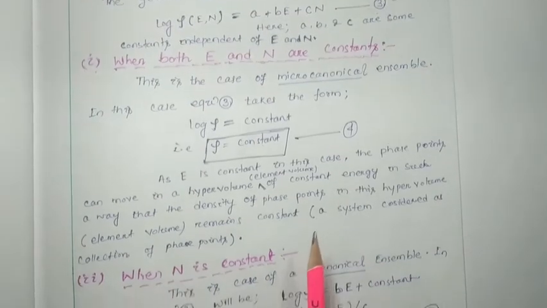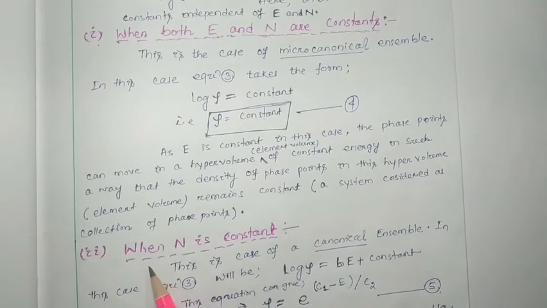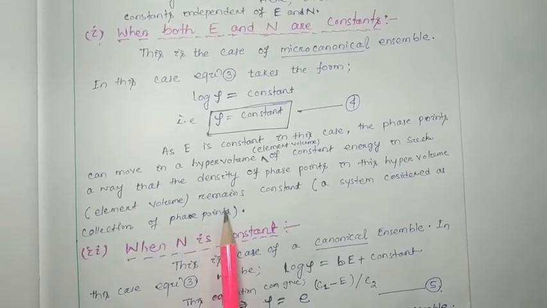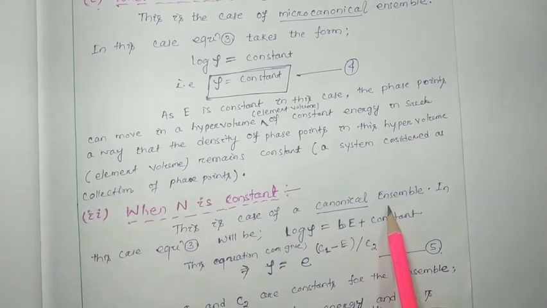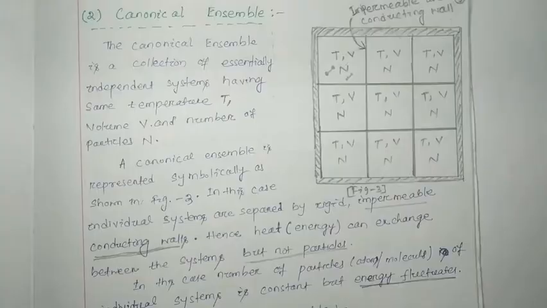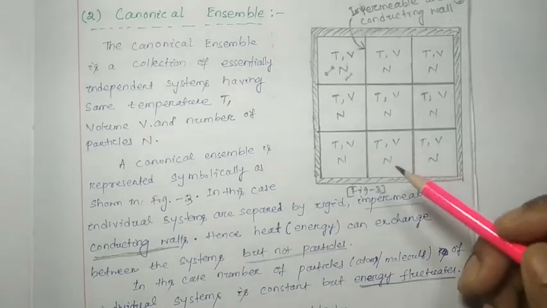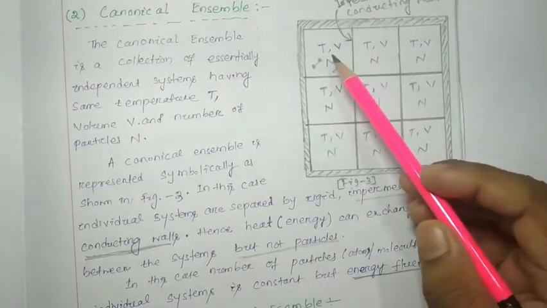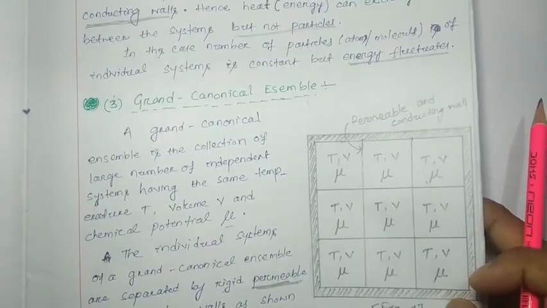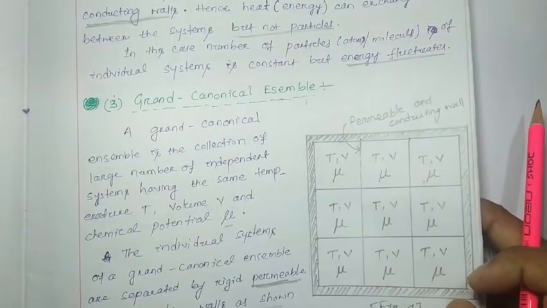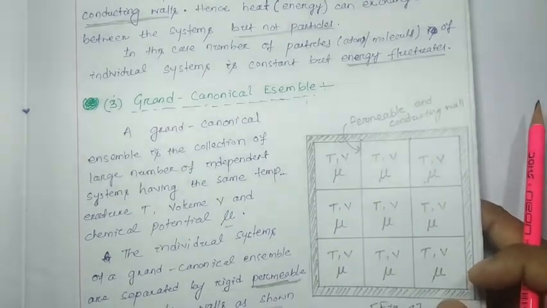Now we have to consider the second case, when only N is constant. This is the case of the canonical ensemble, which you can check in your notes. In the canonical ensemble, T, V and N are constant, and in the grand canonical ensemble, T, V and mu are constant.